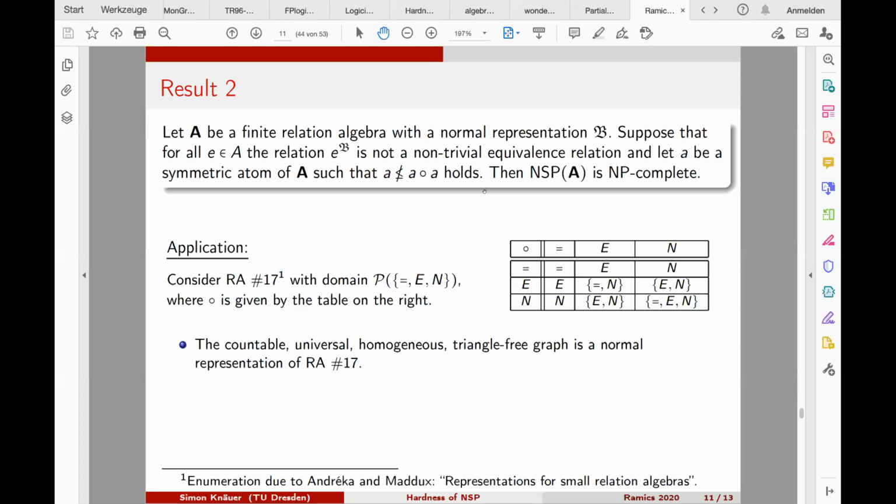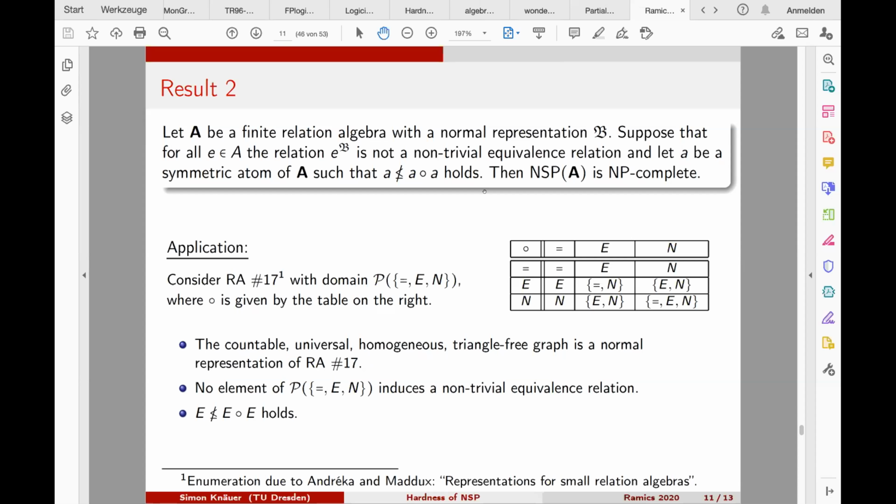So this is an infinite graph where all induced subgraphs do not contain triangles. And if we expand this again by all the non-edges and the equality and all unions of these three relations, then we get a normal representation of the relation algebra number 17. And one can check that in this relation algebra there is no non-trivial equivalence relation. And we also have a symmetric atom here, the edge, where it holds that E times E does not contain E.